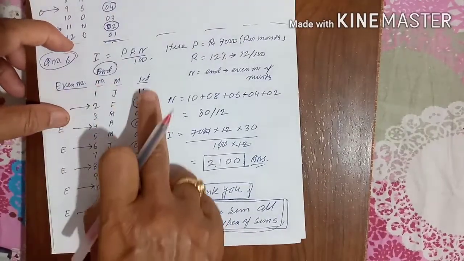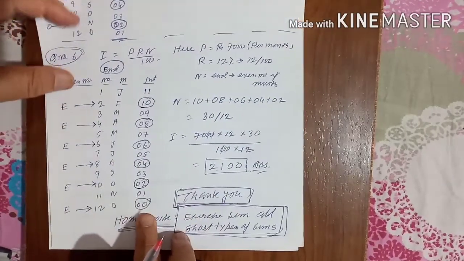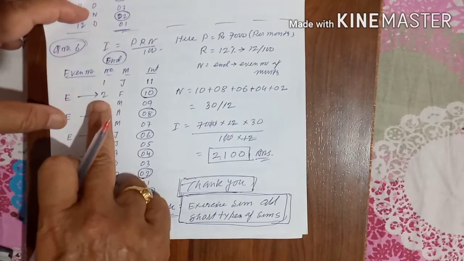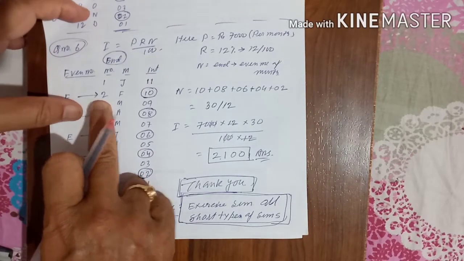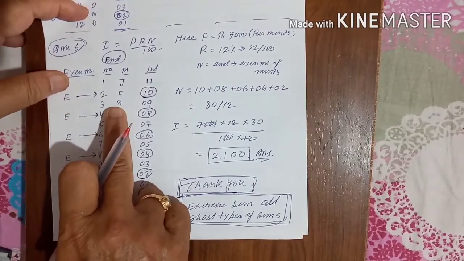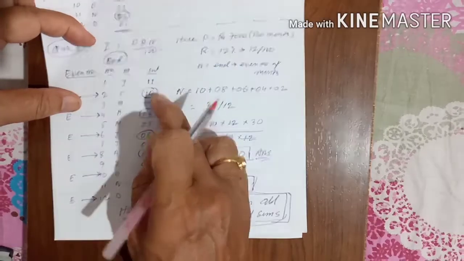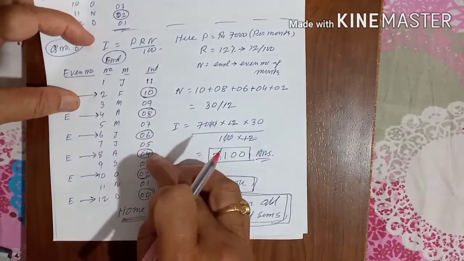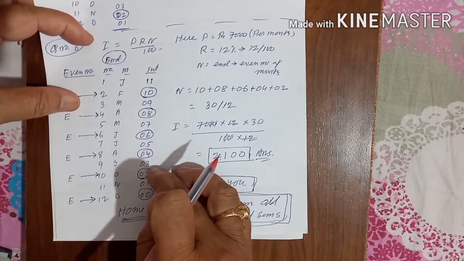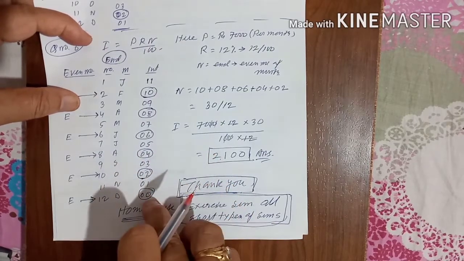In the chart for the end, I have already told you, it will start from 11 and go down to 0. Now in the month of February he will pay the interest for 10 months. He has not taken money in the month of March, so I did not make the circle. 10 plus 8 plus 6 plus 4 plus 2 plus 0.